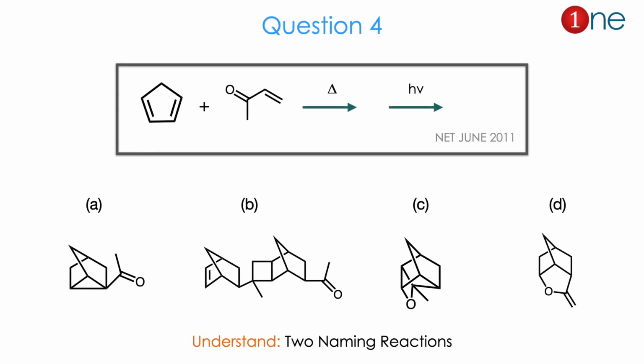Then question number 4. The starting material is cyclopentadiene and you are using a conjugated ketone. You are heating at the first step, then you are using light there. Here 4 products are given. The 4 products are bicyclic systems as well as fused systems.